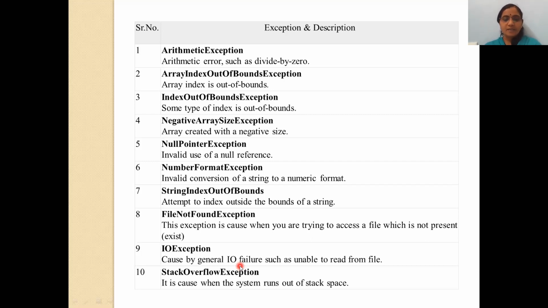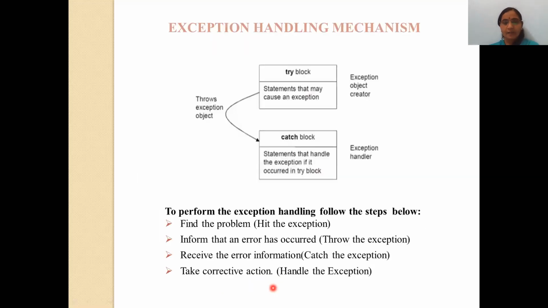Stack overflow exception is caused when the system runs out of stack space. Some stack space is reserved for the system, and if the stack space is full, it gives you the error: stack overflow exception.